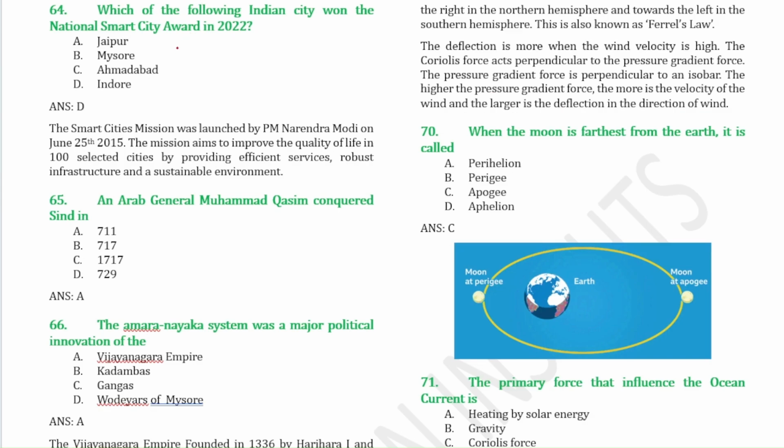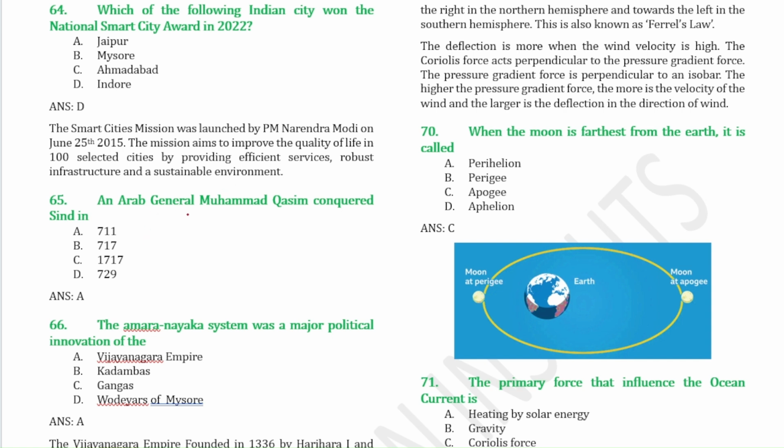Next question, this is also from current affairs. The Smart Cities Mission was launched by PM Narendra Modi on June 25th, 2015. This mission aimed to improve the quality of life in 100 selected cities by providing efficient services, robust infrastructure, and a sustainable environment. Kohima is also a part of the Smart Cities Mission.